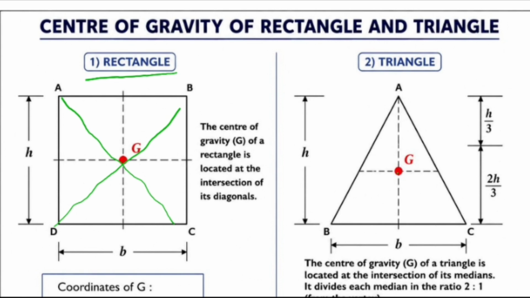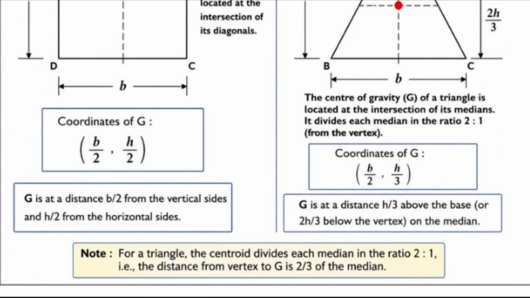In the triangle, with respect to the x-axis, below you have to consider 2h by 3, and above you have to consider h by 3. Coming to the coordinates of G, for the rectangle they are b by 2 and h by 2, x and y.